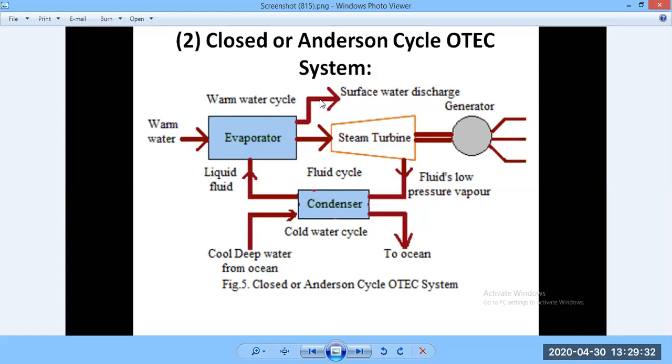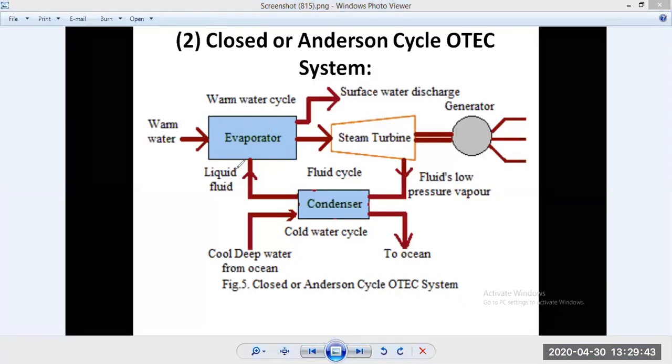Here, in place of using direct seawater to run the turbine, we are employing some other kind of fluid. As you can see in this schematic, this fluid is going like this.